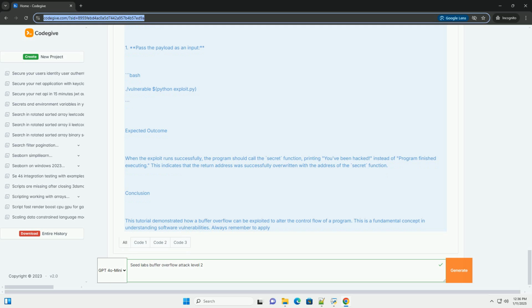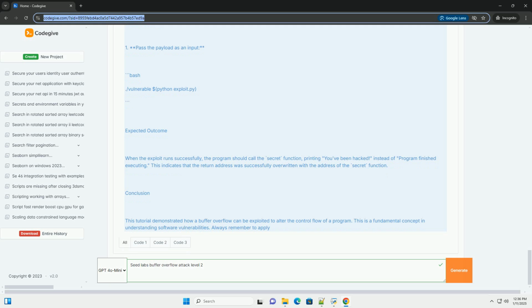Crafting the exploit. 1. Determine the address of secret: Use GDB to find the address of the secret function. 2. Construct the payload: The payload needs to contain a buffer of 64 bytes, filling the buffer, 4 bytes of padding to reach the return address, and the address of the secret function.